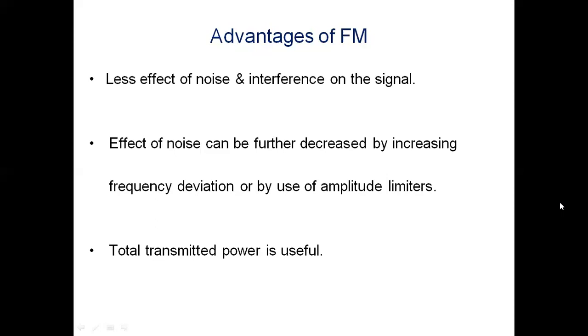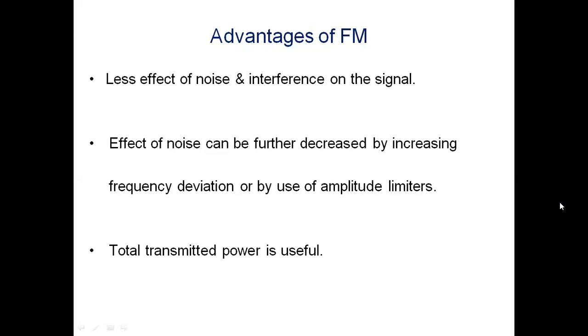Hence, the signal to noise ratio is more in FM. And hence, FM provides better discrimination against noise and interference. That is the reason we have so many advantages of the FM wave. The amplitude of the frequency modulated wave remains independent of depth of modulation, whereas in case of AM, this amplitude is depending on the modulation index.